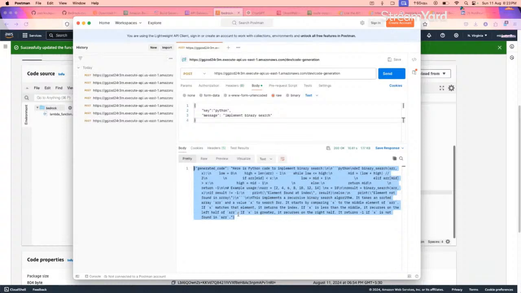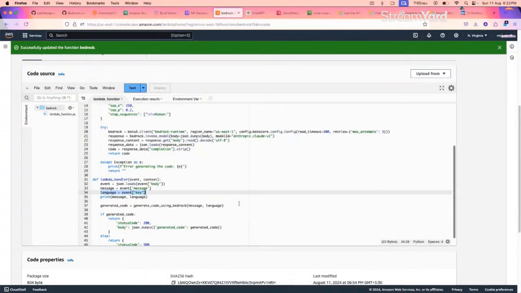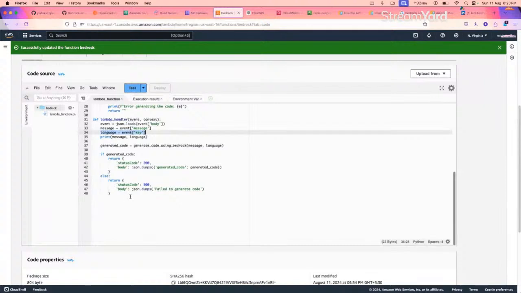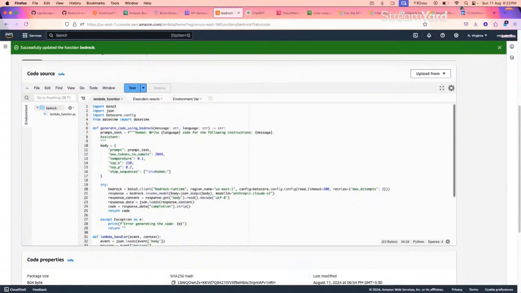So what we can do is leverage S3 to store the result, instead of returning the result back to the user. So we have to modify this particular code to perform that action. Let's go through the same.